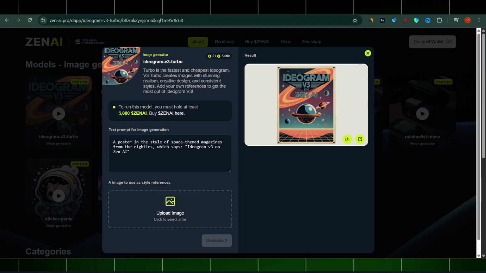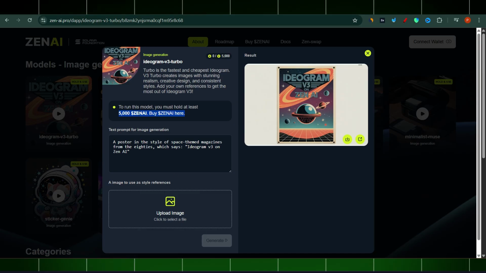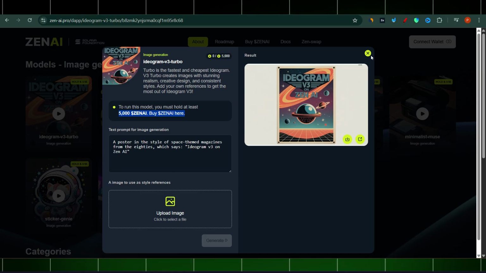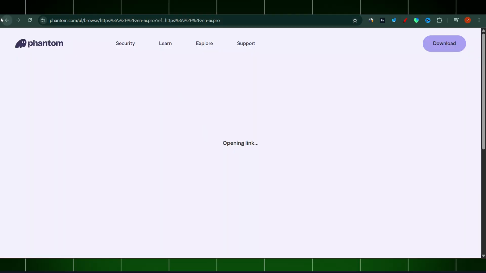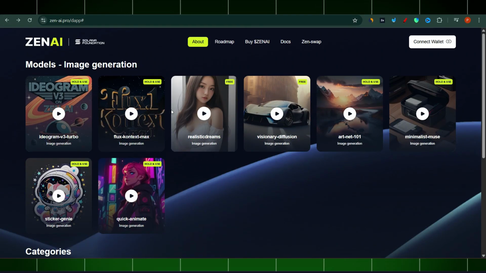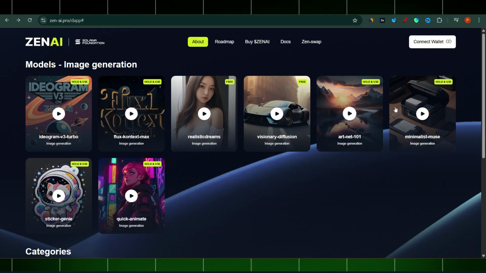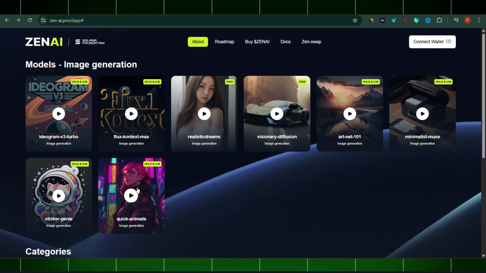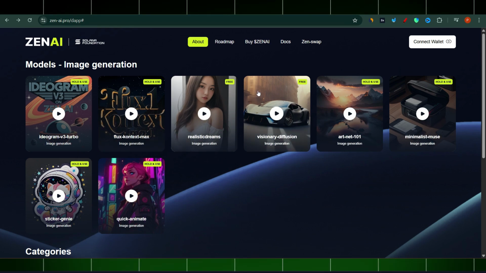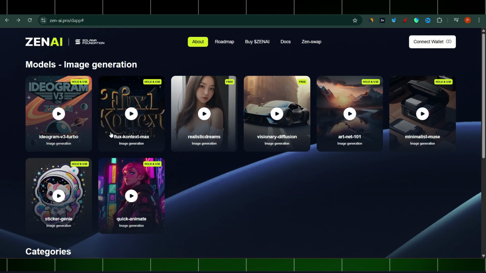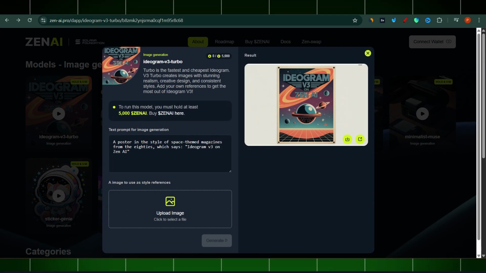You need to have at least 5,000 ZenAI tokens to use it. As a matter of fact, I do have 5,000 ZenAI tokens. However, the only thing I don't have is a Phantom Wallet. It's maybe a small thing, but I'm not using the Phantom Wallet, and I'm not really bothered to download it just for placing those AI tokens in it and start using it. I don't think I want to do this at this stage. If I was planning to use Zen AI on a daily basis, maybe, who knows?